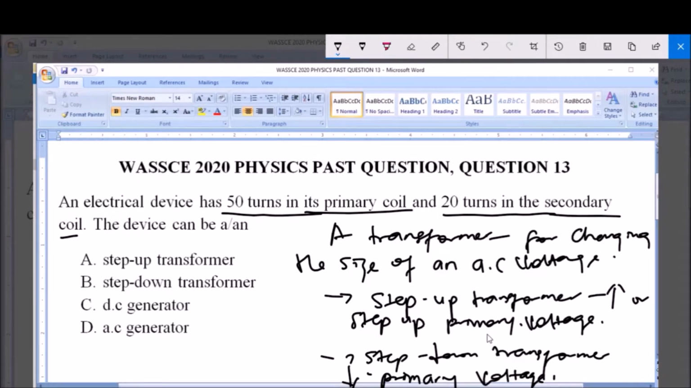Now we didn't look at generators, DC generator or AC generator. This is because a generator is a device that is used to convert magnetic energy to electrical energy. So it works on the principle of electromagnetism, whereby magnetic energy is used to produce electricity. But the device that we have been described here is a transformer, and that is the step-down transformer, which is option B.